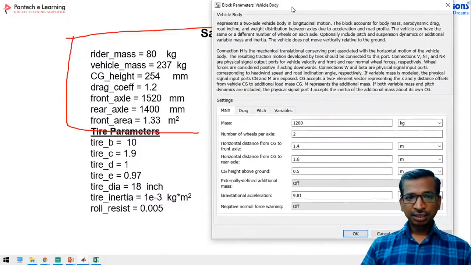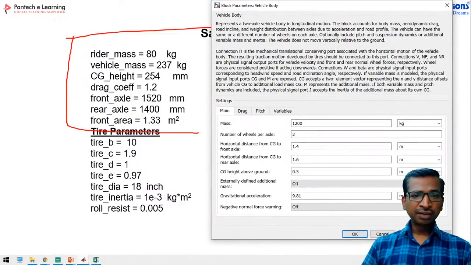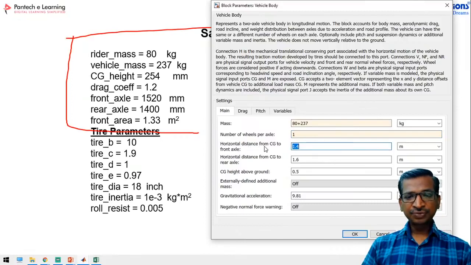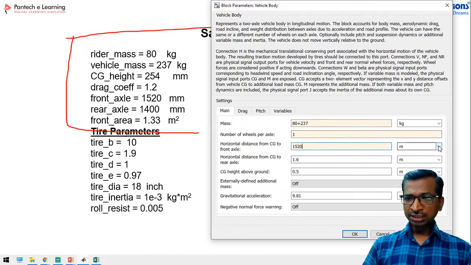See here, this is the rider mass and then the vehicle mass. See here, 80 plus 230. Sorry, 237. And number of axle per 1. And horizontal distance from center of gravity to the front axle. See here, the front axle is 1520 mm. Here you should change the measurement to mm. And similarly, rear axle, so 1400 mm.